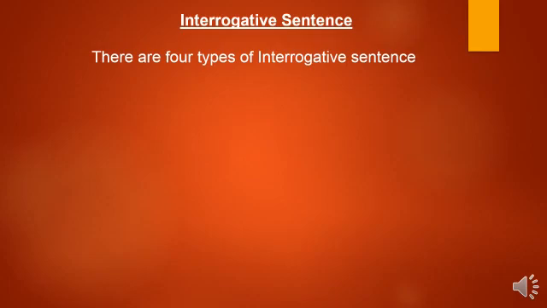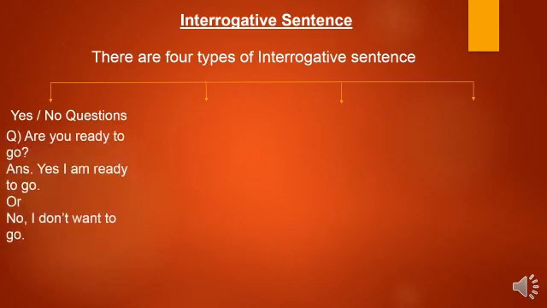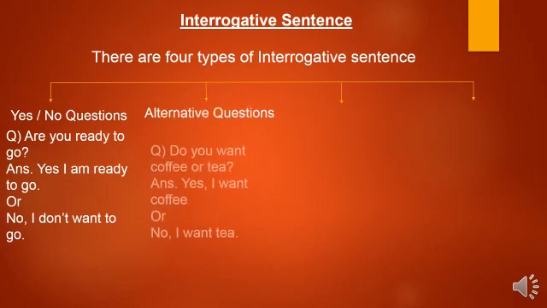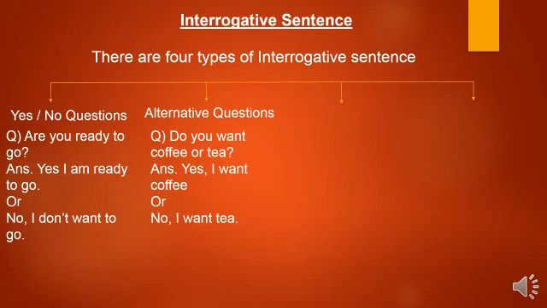Interrogative sentences. There are four kinds of interrogative sentences. Yes or no questions. For example, are you ready to go? Yes, I am ready to go. Or I don't want to go. Alternative questions. Do you want coffee or tea? Yes, I want coffee. Or no, I want tea.